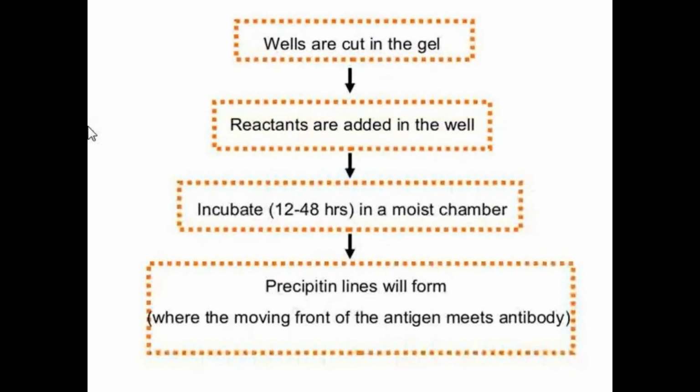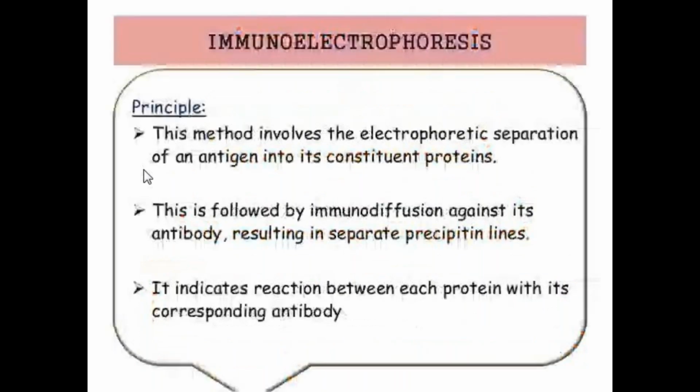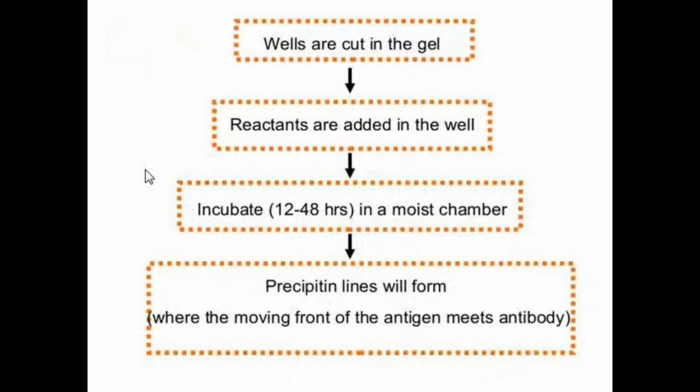Normally here the wells are cut in the gel and the reactants are added in the wells. When these are incubated, then only we can observe the precipitating lines. Here the antigen movement and antibody movements are observed, and that indicates the precipitating line. This is the main process involved in the immunodiffusion process. And next, coming to the